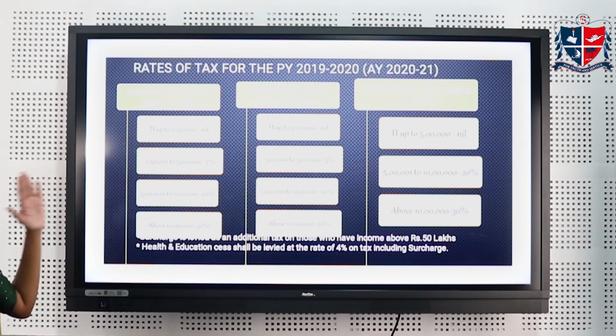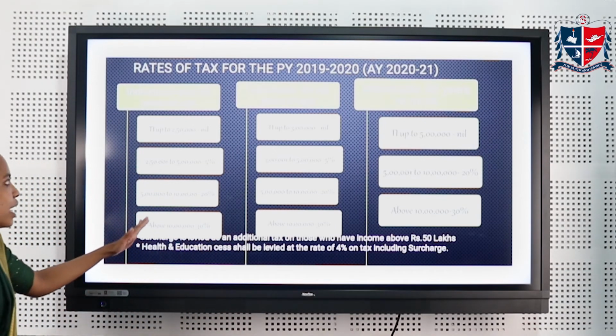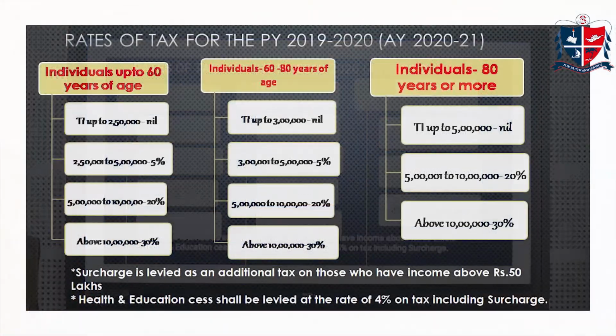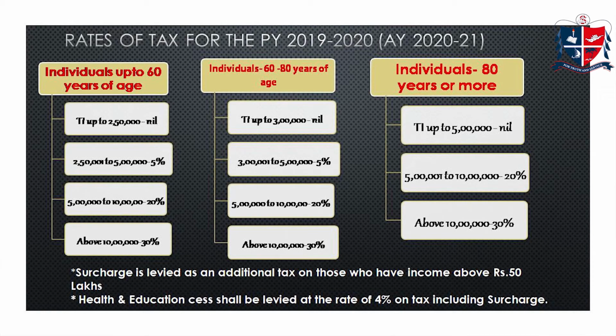In case of individuals up to the age of 60 years, income up to rupees 2,50,000 is exempted from tax. No need to pay tax if their income is up to rupees 2,50,000. For 2,50,000 to 5 lakh, they need to pay 5% tax on their income. If their income is between 5 lakh to 10 lakh, they need to pay 20% tax. Above rupees 10 lakh of income, they need to pay 30% tax.